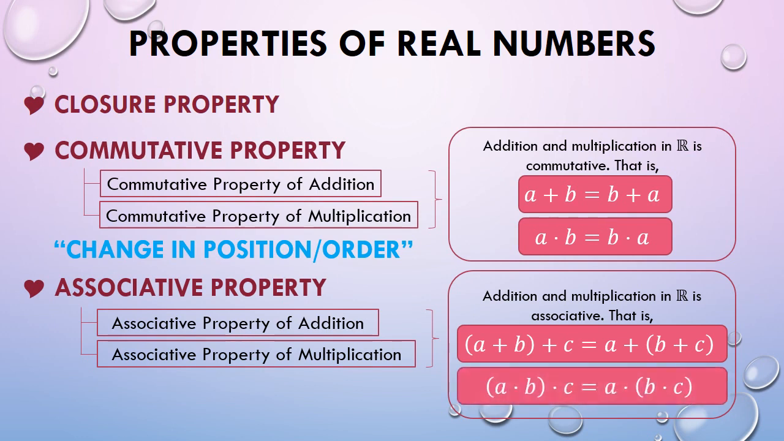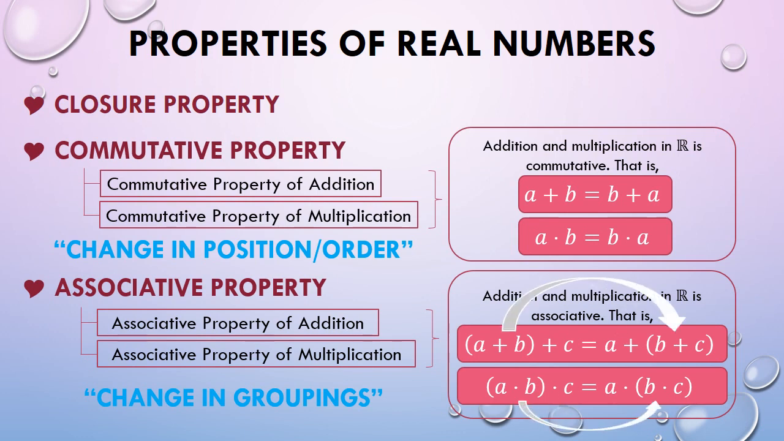Kung sa commutative property, may change in position or order na naganap, sa associative property, change in groupings ang nagaganap. Kung titingnan natin, ang magka-group on the left-hand side of the equations ay si variables a and b. Pagdating sa right-hand side, si b at si c na ang magkasama. At yan yung ibig sabihin ng phrase na change in groupings.